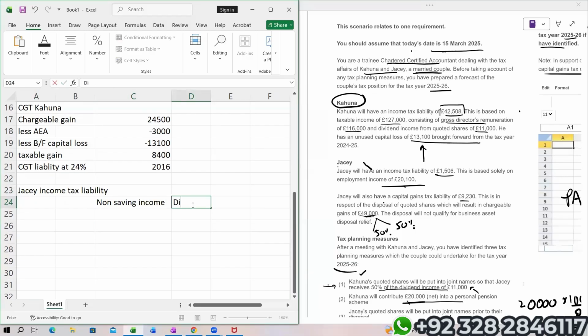Another column is for dividend income. And let's make one more column for the total. Okay, employment income. Employment income of Jesse is 20,100.